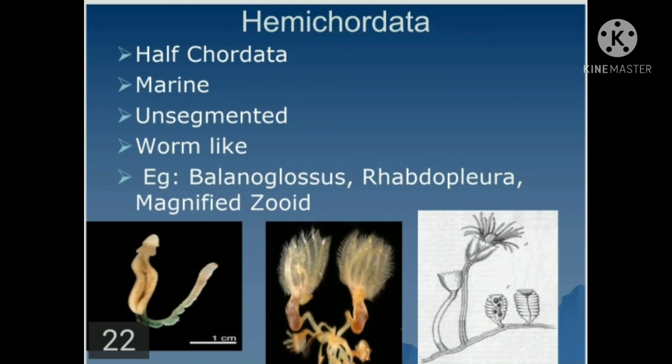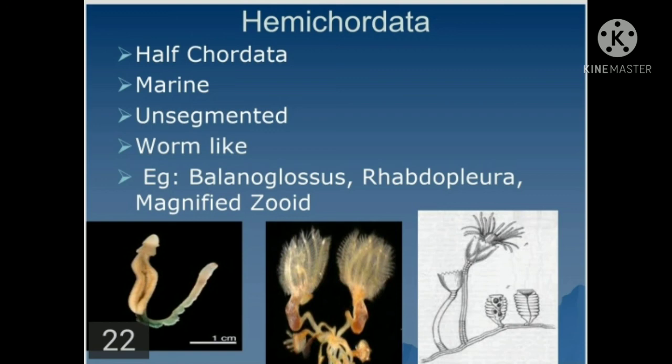They are worm-like, and the examples are Balanoglossus and Saccoglossus. Earlier, this phylum was considered a subphylum of Chordata because the buccal diverticulum was considered a notochord, but now it is placed as a separate phylum of non-chordata.